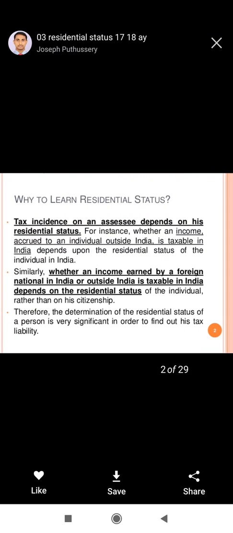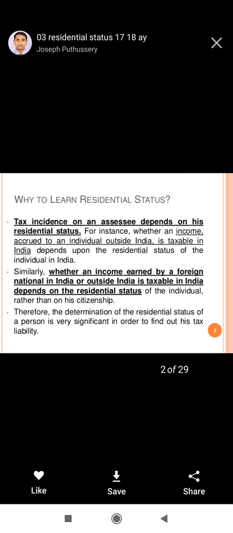Yes, today we will do the first chapter of the income tax, that is the residential status. What do you mean by residential status? The tax which is imposed on the assessee. Assessee is the person who pays the tax. So it is decided on the basis of their residential status.